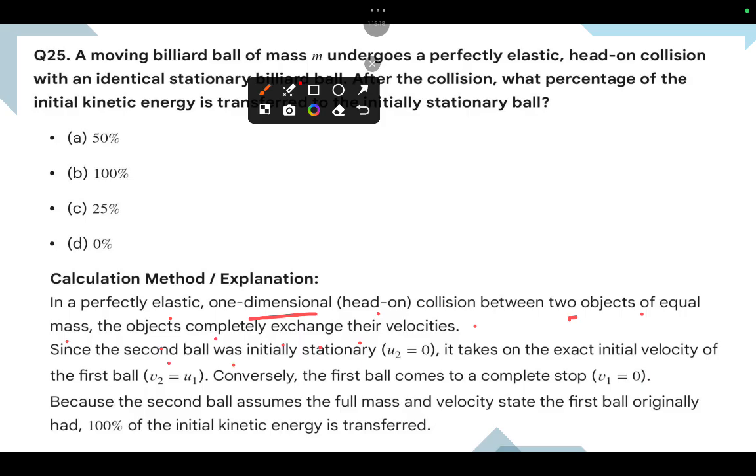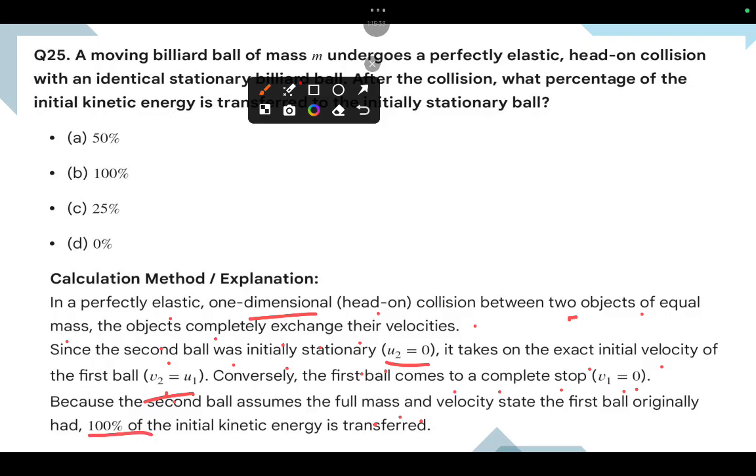Since the second ball was initially stationary, its initial velocity is 0. It takes on the initial velocity of the first ball, that means v2 equal to u1. Conversely, the first ball comes to a complete stop, because the second ball assumes the full velocity. The first ball originally has 100%.